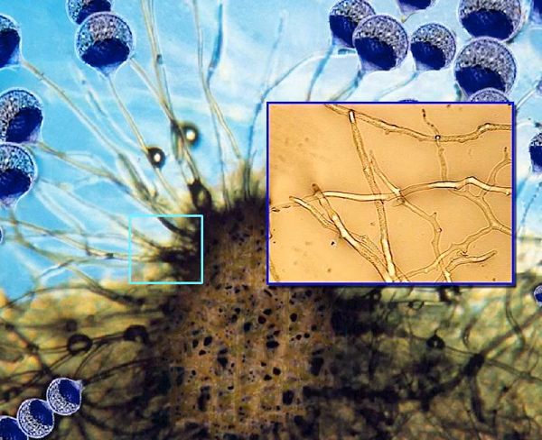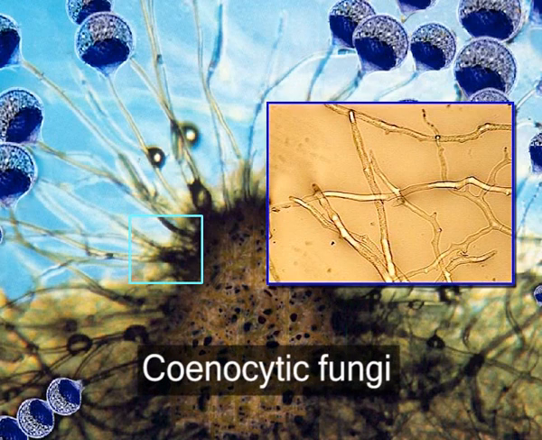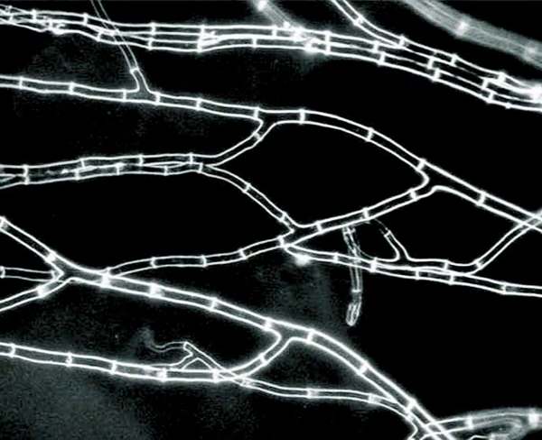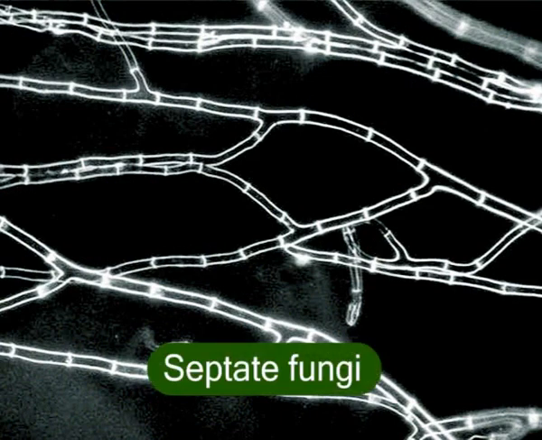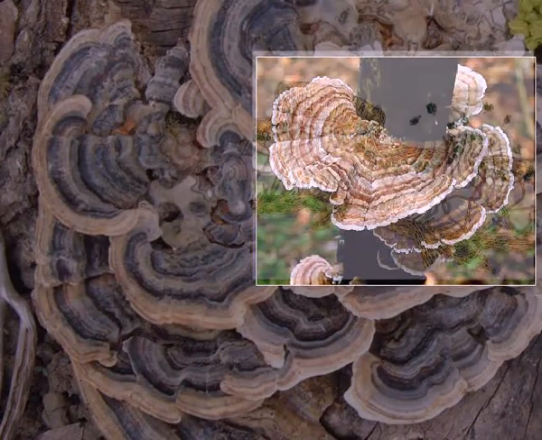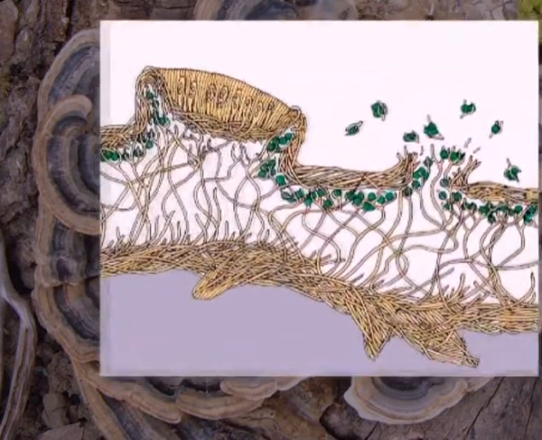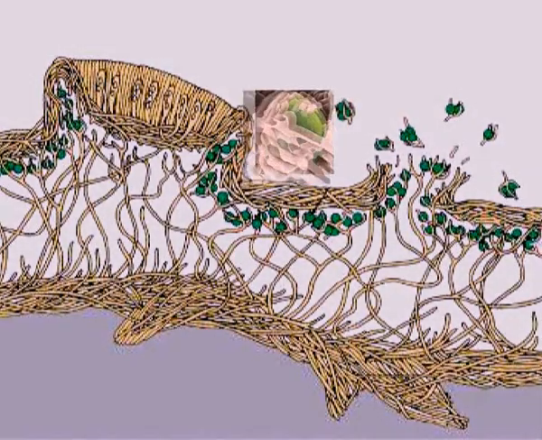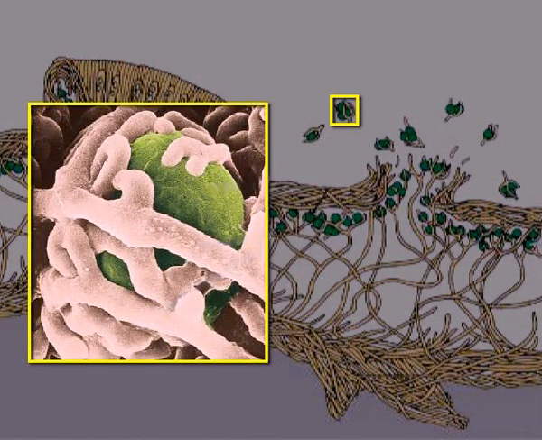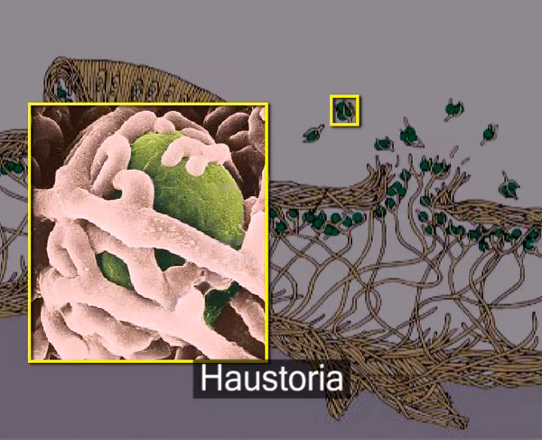These fungi are said to be coenocytic fungi. Those fungi that have crosswalls are called septate fungi. The hyphae of some symbiotic fungi become specialized for penetrating the cells of the host. These hyphae are called haustoria.